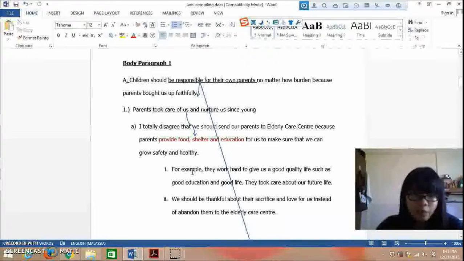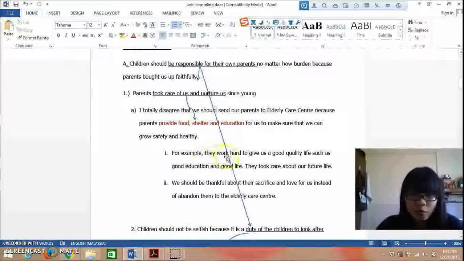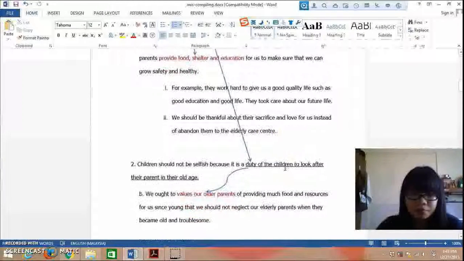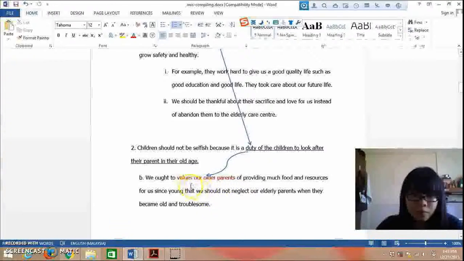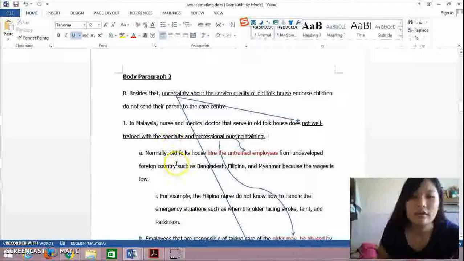The sub-supporting point of the first supporting point is: parents provide food, shelter, and education for us to make sure that we can grow. For example, they work hard to give us a good quality life. The sub-supporting point of the second supporting point is: we ought to value our older parents. Now let us continue to the second body paragraph.